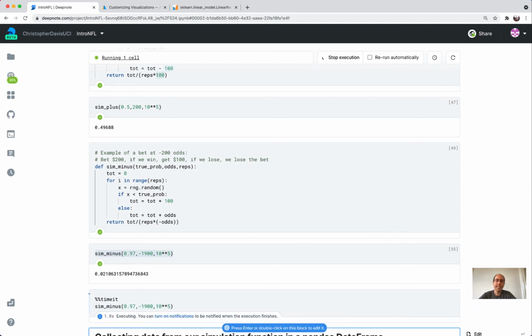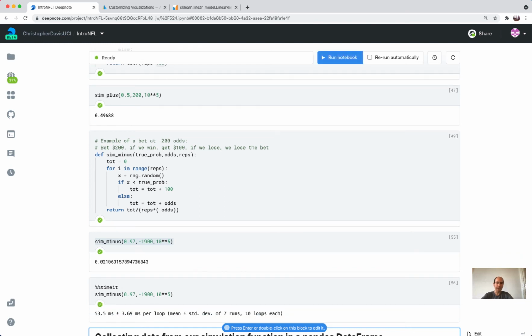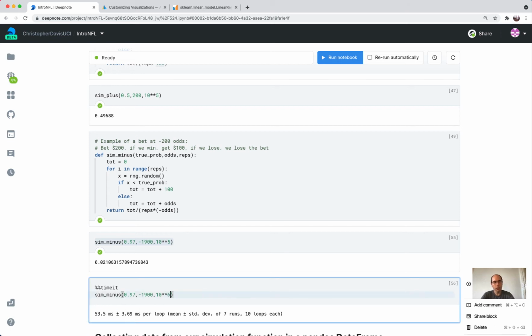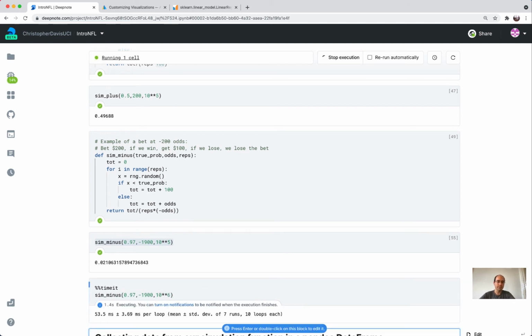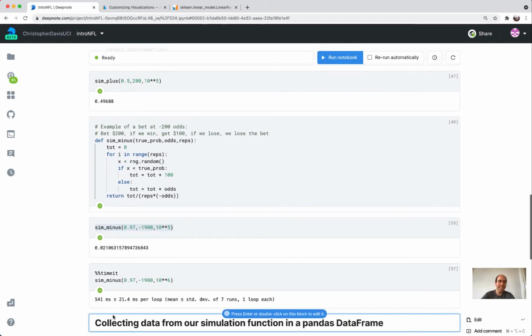So this runs this computation a few times and times how long it takes on average. So, I mean, it's not too bad, 53 milliseconds. Okay, well, what if I want to do it 1,000,000 times? Okay, then it goes up by about a factor of 10. So this is about half a second, a little over half a second.